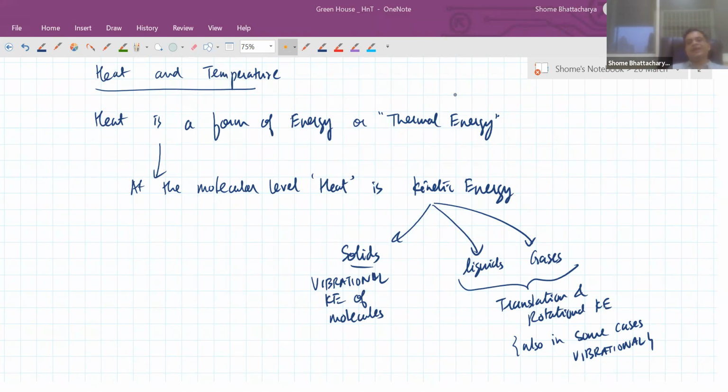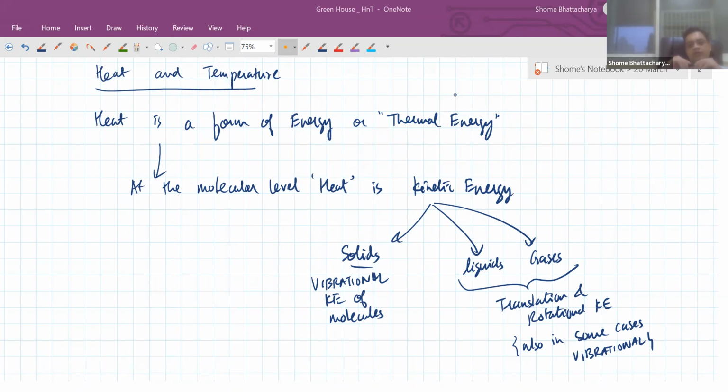Heat is the form of energy that any material, whether it is a solid or a liquid or a gas, possesses because its molecules are always in a state of motion. Even in a solid, something that is not so intuitive because from outside, everything appears to be fixed. Okay? But if we look microscopically at the molecular structure of solids, the molecules have fixed mean positions, but about their mean positions, they are vibrating.